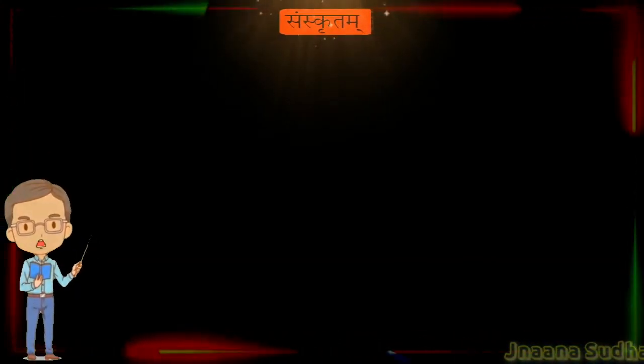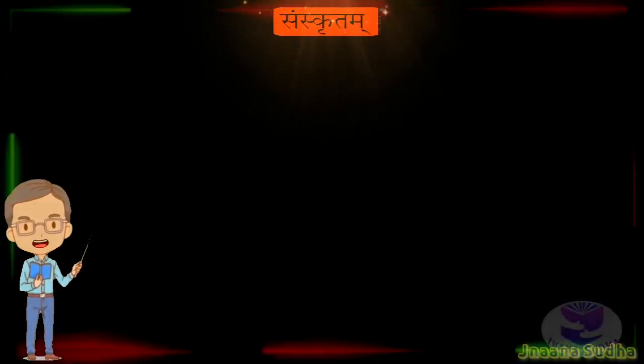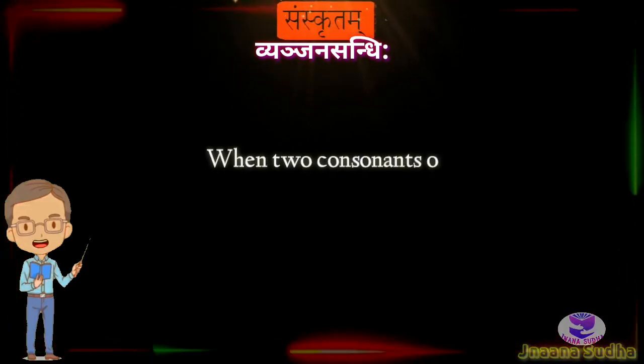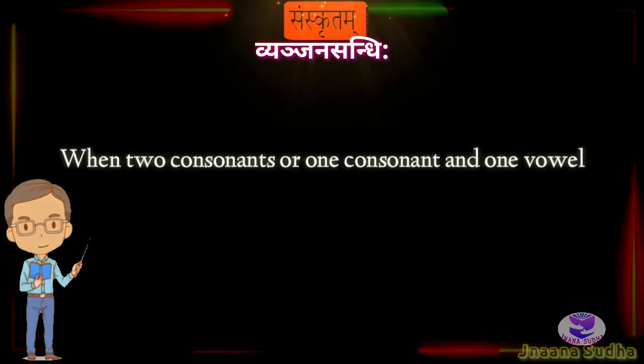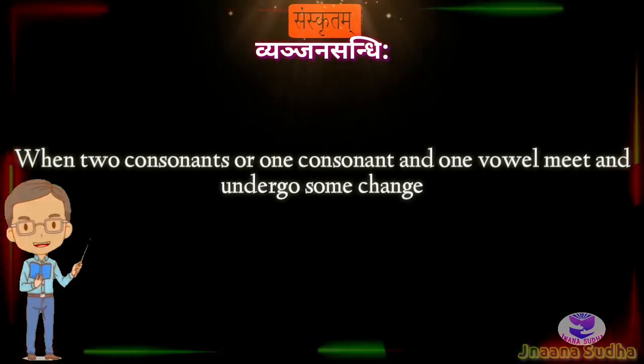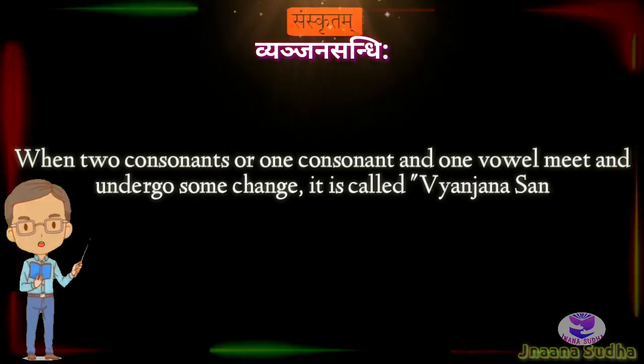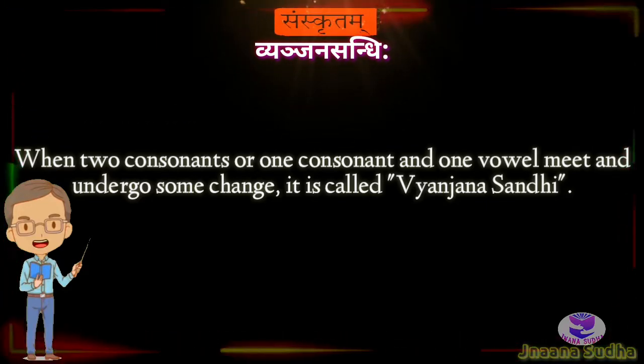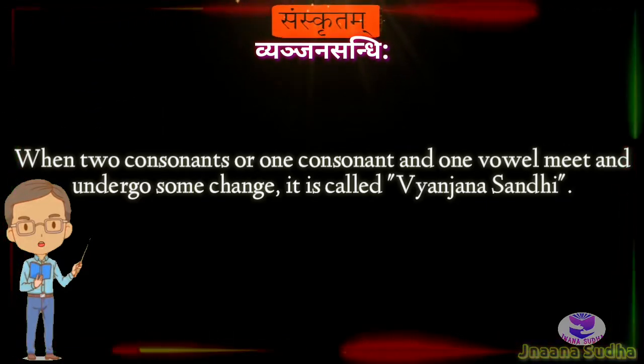There is a simple definition for Vyanjana Sandhi. That is, when two consonants or one consonant and one vowel meet and undergo some change, it is called Vyanjana Sandhi. There is another name for Vyanjana Sandhi, that is Hal Sandhi.